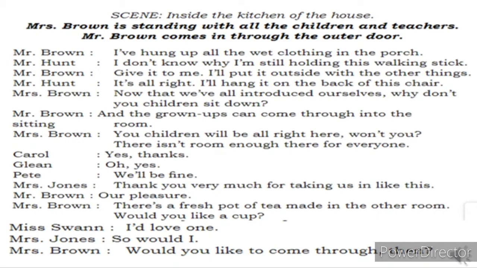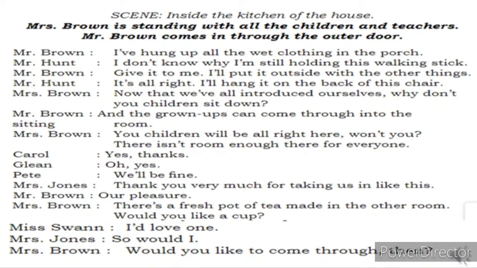Mrs. Brown is standing with all the children and teachers. Mr. Brown comes in through the outer door. Now, Mrs. Brown is standing with the children and the teachers in the kitchen. Mr. Brown will come from the outer door. From the outer door, he comes inside. So, these Mr. Brown and Mrs. Brown are the residents of that particular house. Now, they don't know that they are aliens.